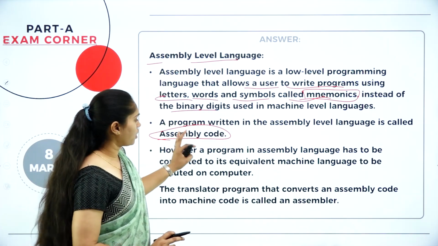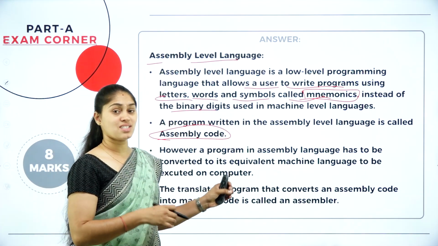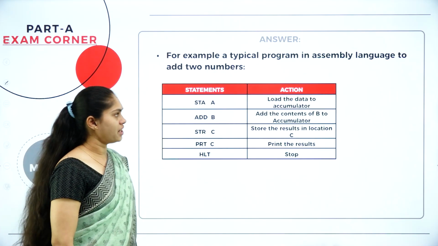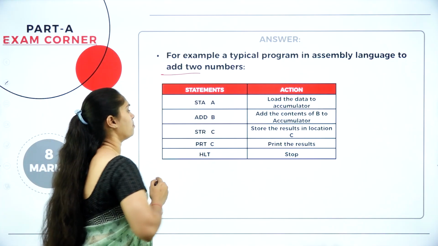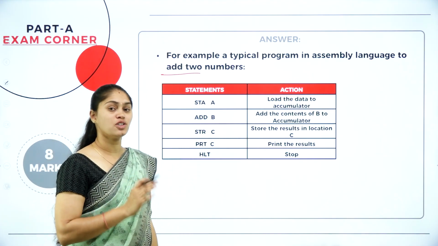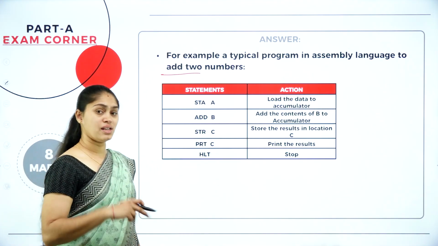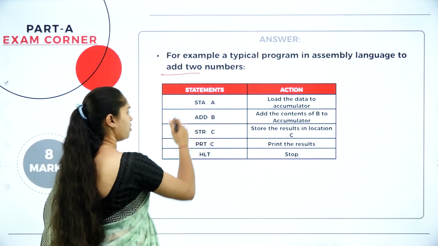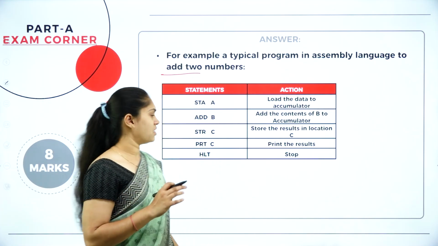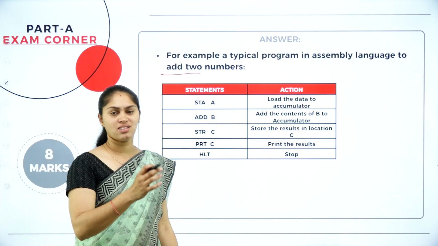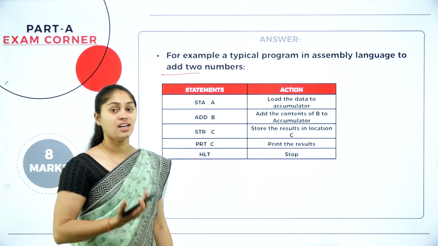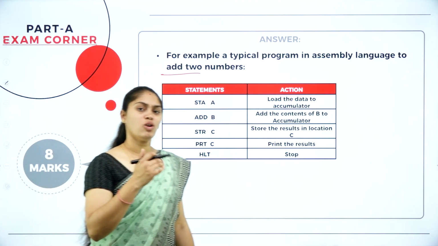As of now, the program which is written in the assembly level language is called assembly code. Here you can see one example. In order to add two numbers, we take two values and store them, print them, and at last we stop. This is one example. In the previous one, machine level language, we found only zeros and ones, which is difficult to remember. But here you can easily remember with words or some symbols and numbers. So it is more convenient than machine level language. These are all low level languages.